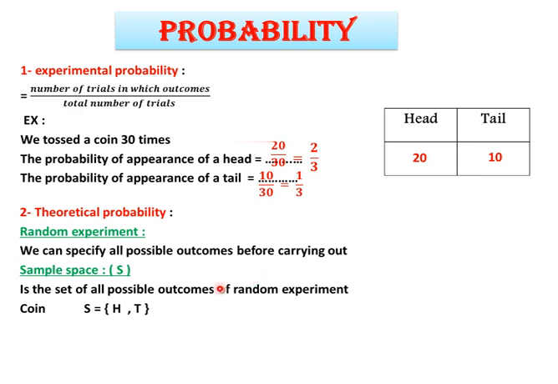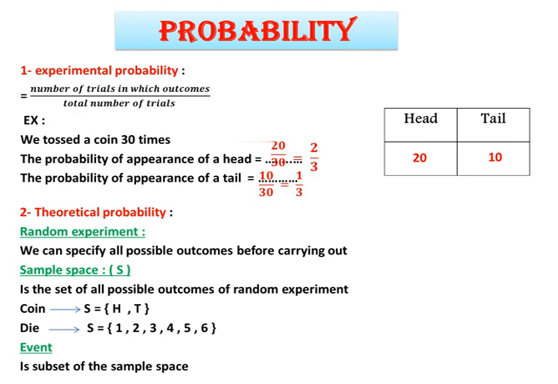But when we're talking about a die, we get 1, 2, 3, 4, 5 and 6. What about events? The event may be 1, or 2, or 3, or 5, or any number from the sample space, or head or tail. Then the event is a subset of the sample space.